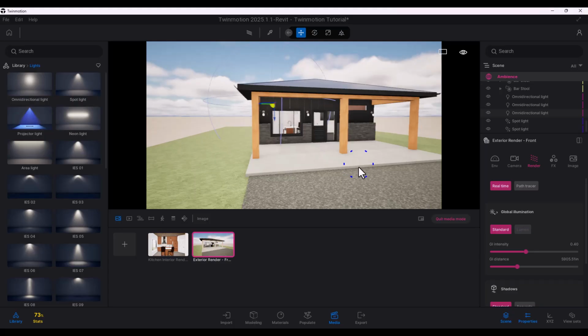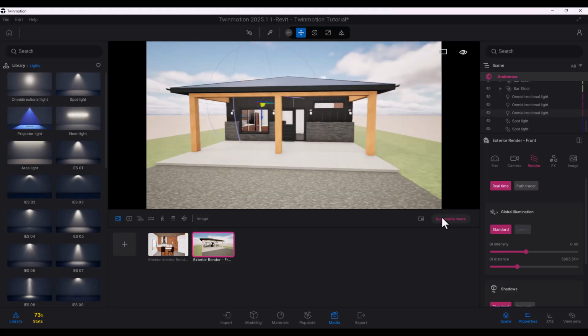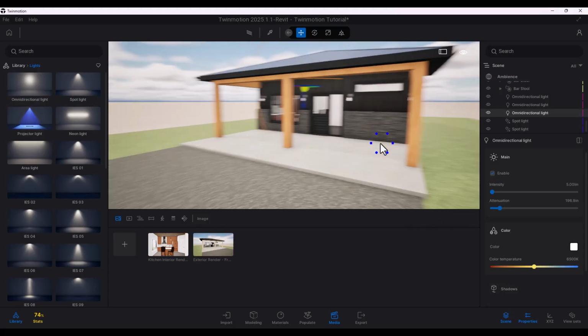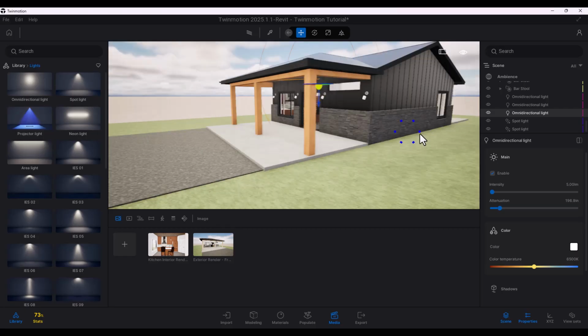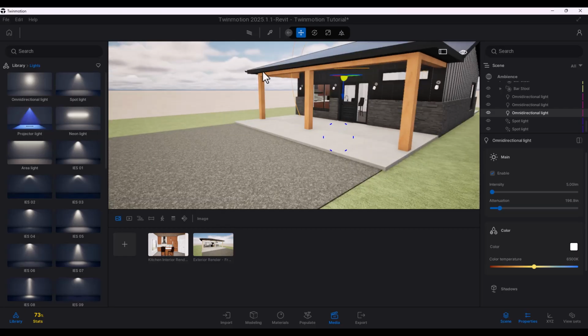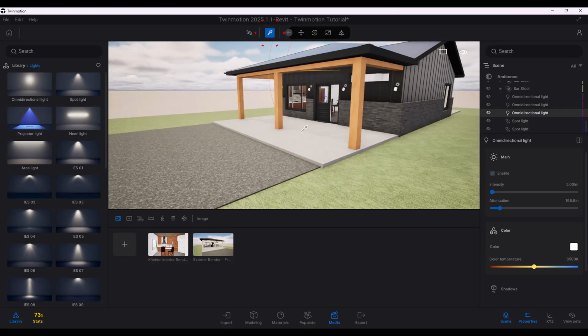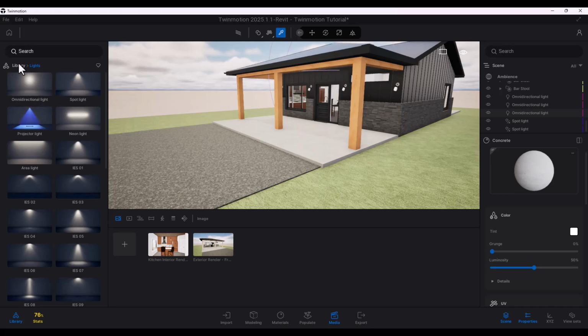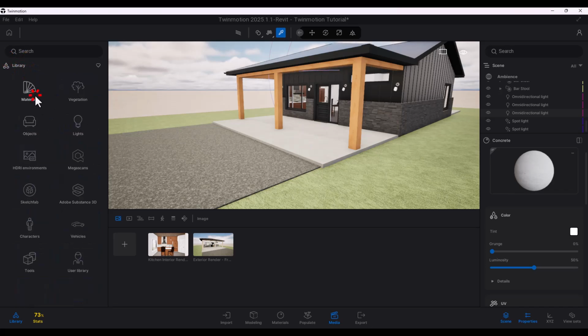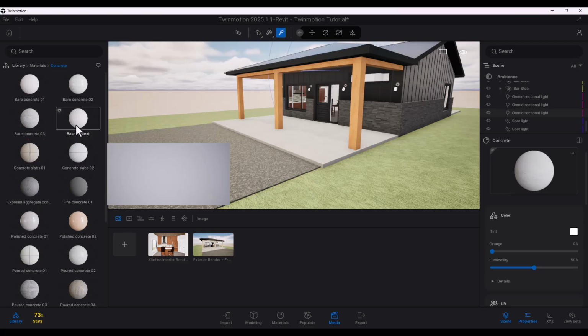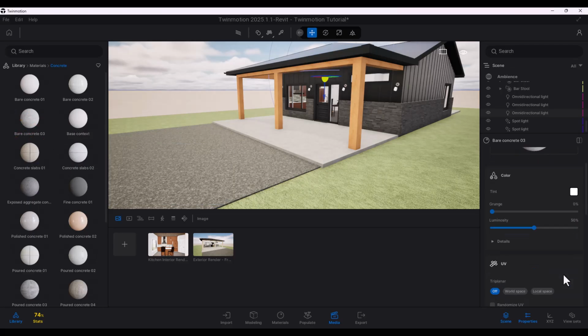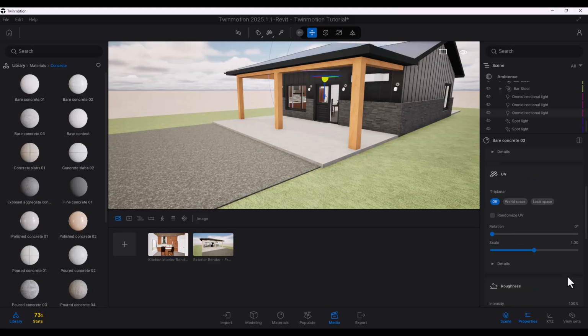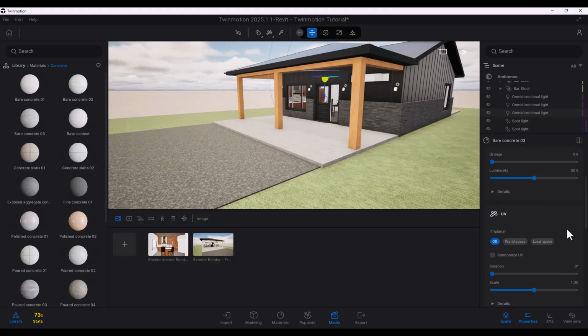So now on the exterior end, this is what we're looking at. I'm going to quit the media mode. We're going to focus on vegetation. How do we add some nice vegetation to this? Before we do that, let's go ahead and change some of these materials. So we've got concrete. And I think we have much better materials available to us. So bare concrete, I'm just going to bring that here, and I'm going to increase its roughness. It's already at 100%, so that's great. And we'll just change the scale to maybe say a 2.5.